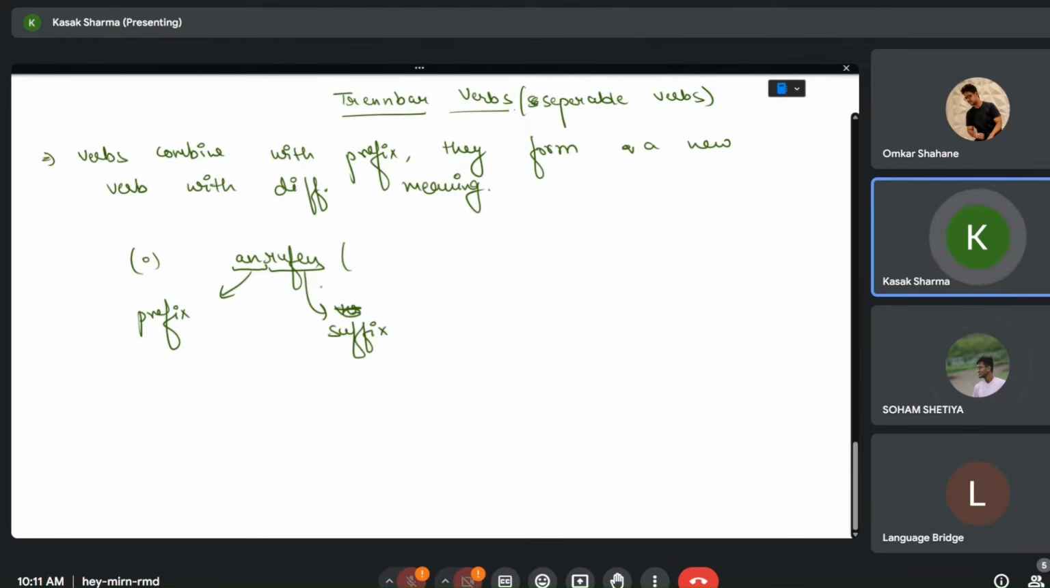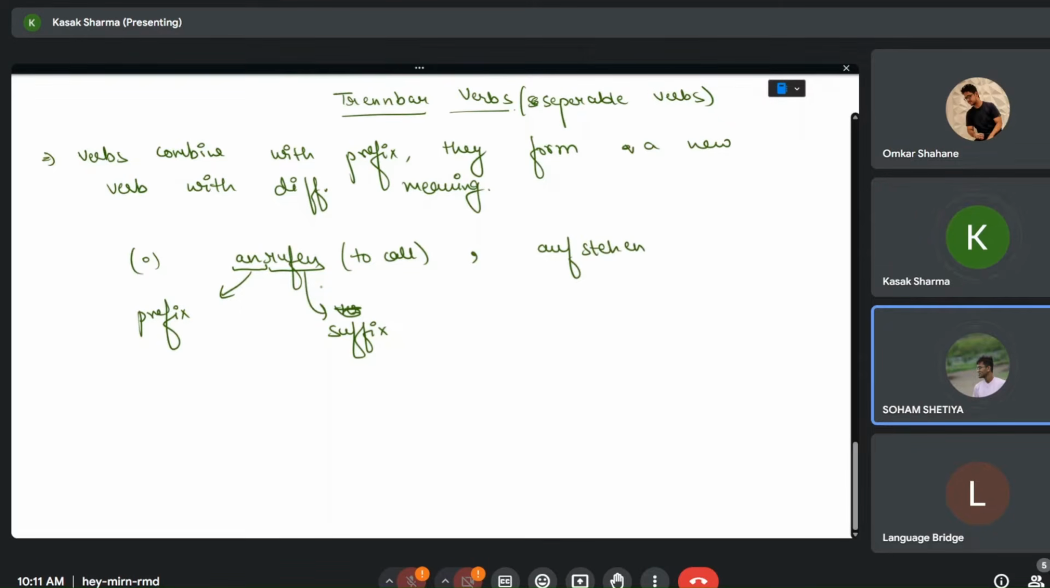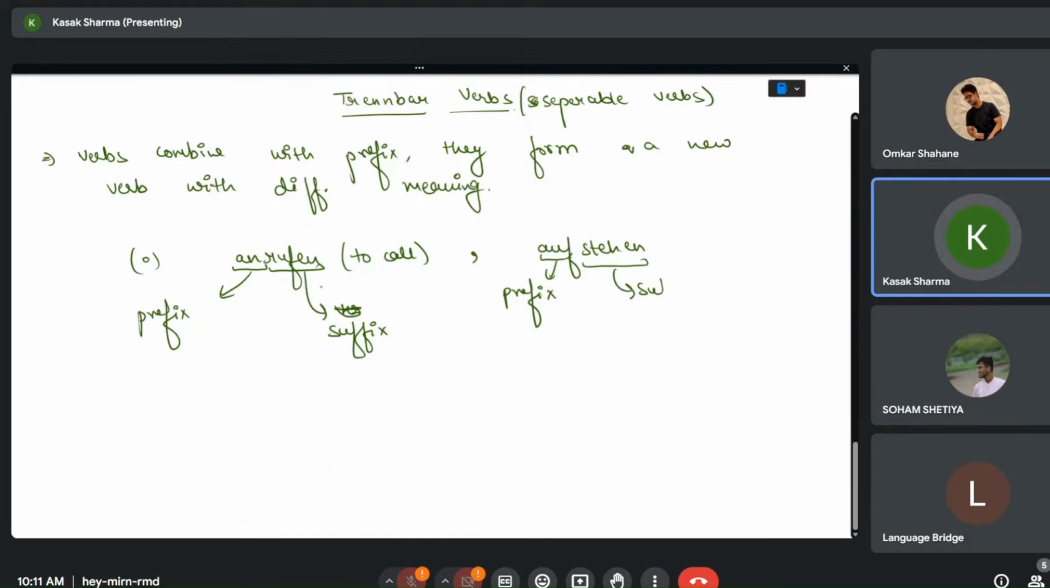And what is the meaning of anrufen? To call. In the same way, we have aufstehen. Again, auf is a prefix here, and the suffix is stehen, which is to wake up or to get up.